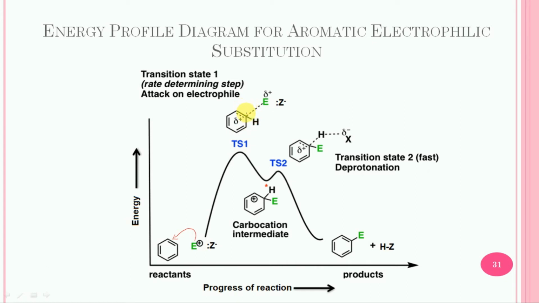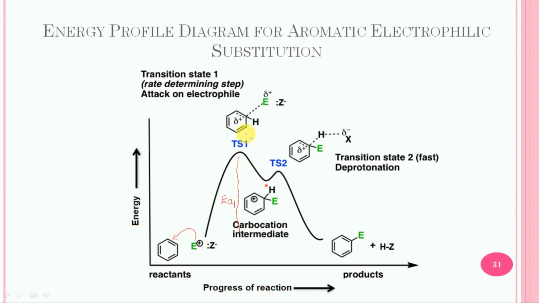or sigma complex, which involves a high energy transition state TS1 and has a high activation energy that is equal to EA1. This is quite understandable, because in this process the benzene ring loses its resonance energy and aromatic stability, thus this reaction is highly endothermic and takes place at a rather slow rate. So step number 1 is the slow step.